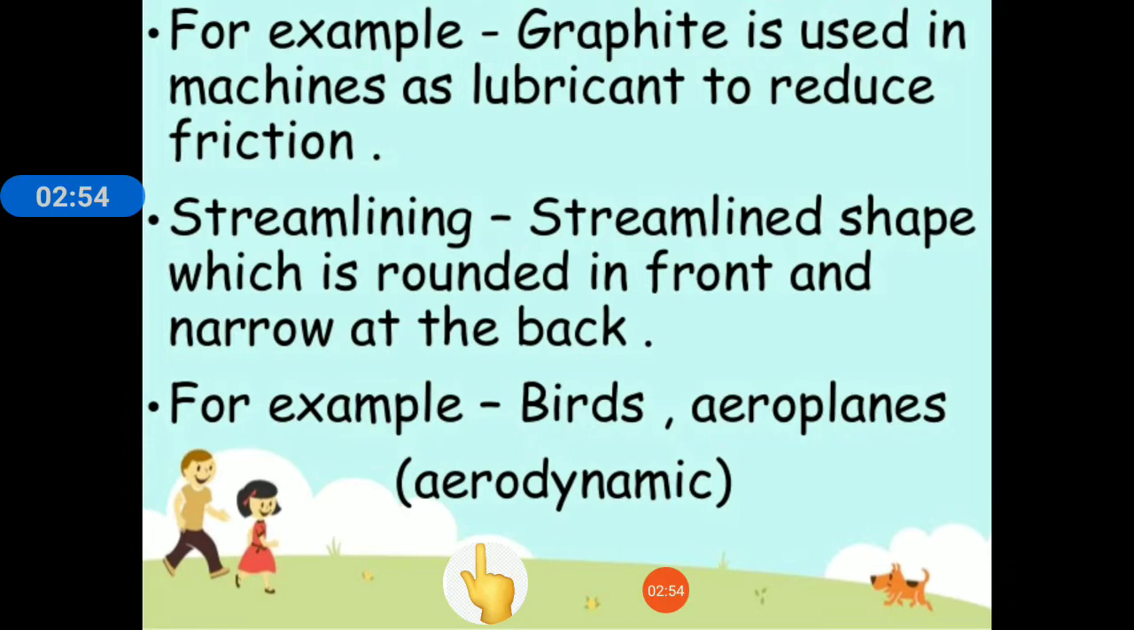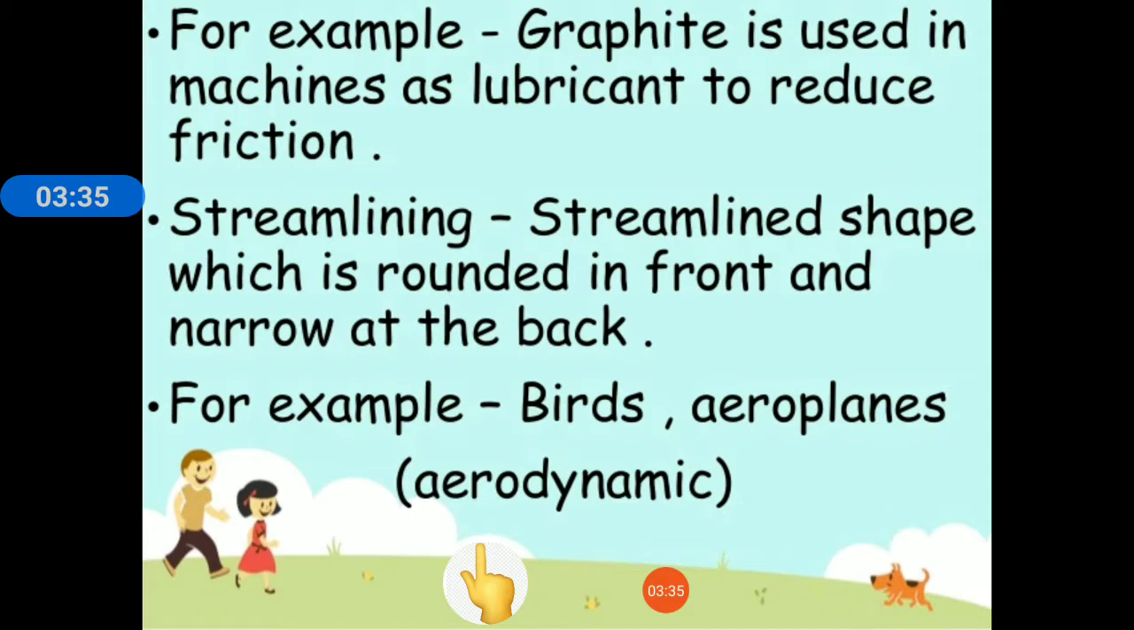Next is streamlining the body. As we discussed in fluid friction, a streamlined shape reduces the friction. A streamlined shape is a shape that birds, aeroplanes and ships have, that is broader in the front and narrower at the back. This helps in reducing the friction. That's why aeroplanes and ships are designed so, because this streamlined shape reduces the friction caused by air and water, and thus the ship and aeroplanes move smoothly.